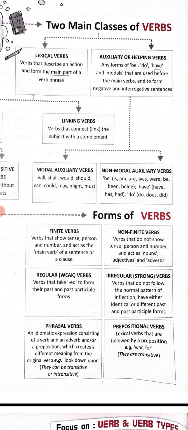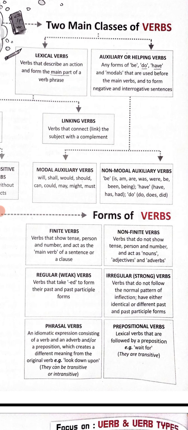Now here we can see that auxiliary or helping verbs are also further divided into modal auxiliary and non-modal auxiliary. First of all, what is a modal auxiliary? There is a separate lesson for modals in English grammar. All your modals like will, shall, would, should, can, could, when you are using them as a verb, will be your modal auxiliary verb.